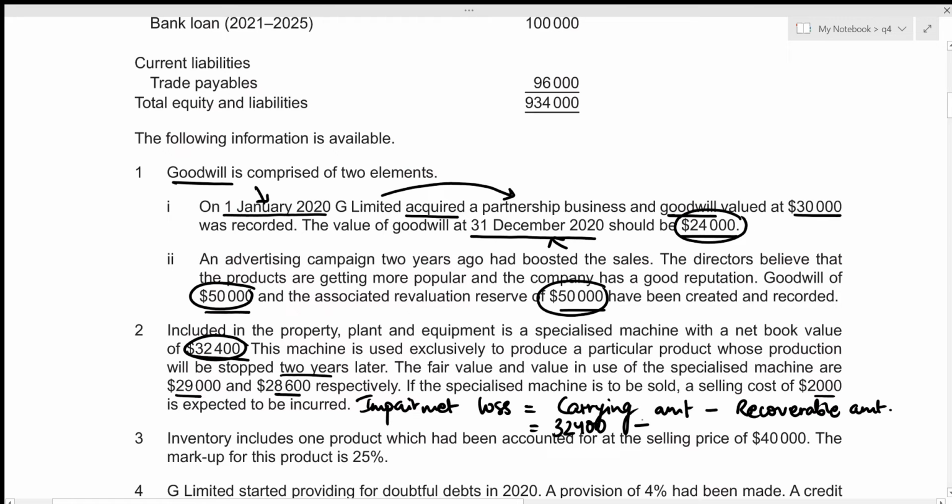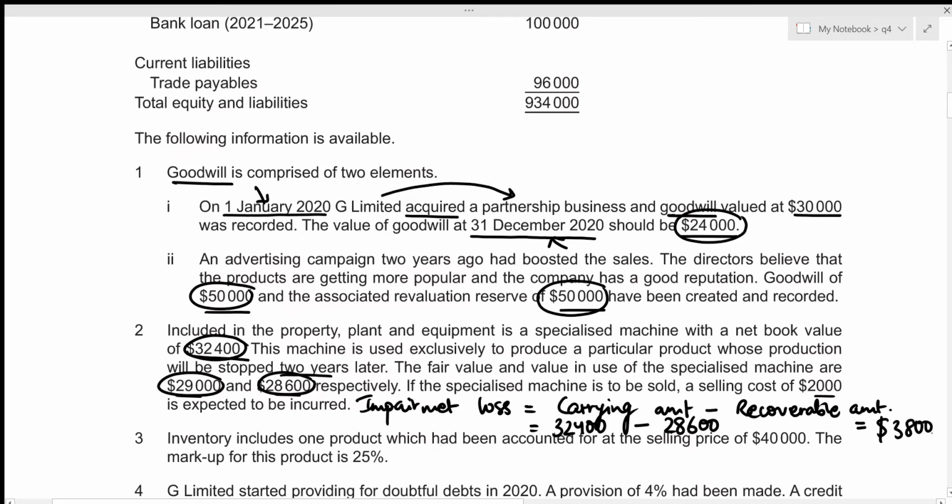And the recoverable amount is just going to be the lower of fair value and the value in use. And we can see that the fair value amounted to 29,000, whereas the value in use amounted to 28,600. So obviously the lower one is 28,600, which is value in use. So the recoverable amount is going to have the value of 28,600. And this obviously gives rise to the impairment loss because we can clearly see that the carrying amount is greater than the recoverable amount, right? So impairment loss is going to be 32,400 minus 28,600, which results in the value of 3,800.